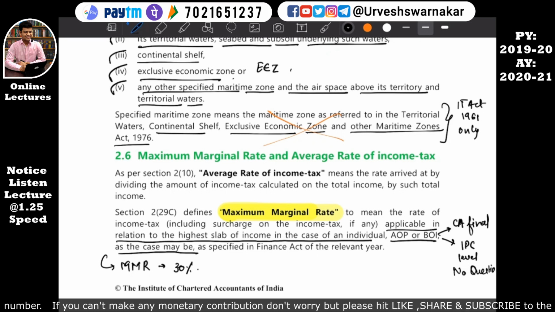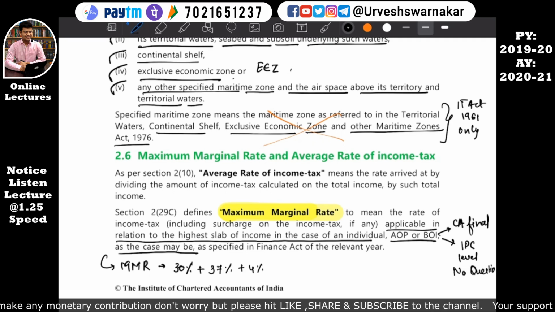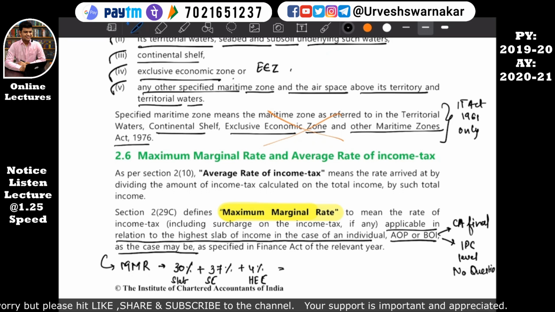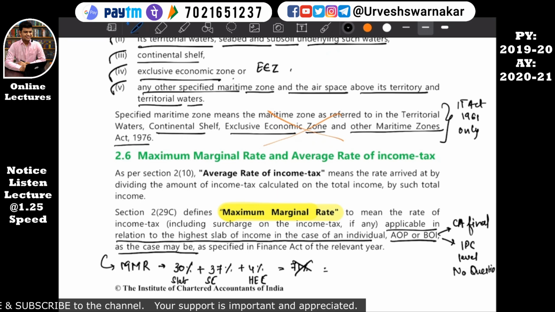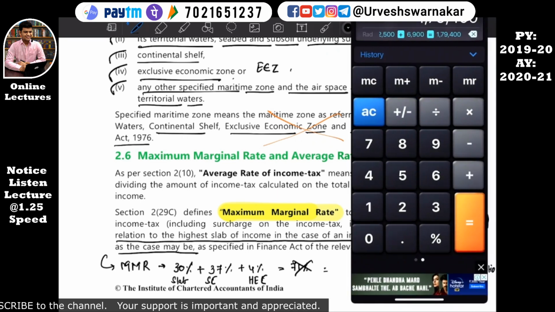30% is the highest slab rate, plus the highest surcharge applicable is 37%, plus 4%, that is HEC. This is slab, this is surcharge, SC means surcharge, this is HEC, health and education cess. Okay, so how to calculate this? So it is not 30 plus 37 plus 4, which comes to around 71%. So 71% is not the right answer. The way to calculate this is, see,